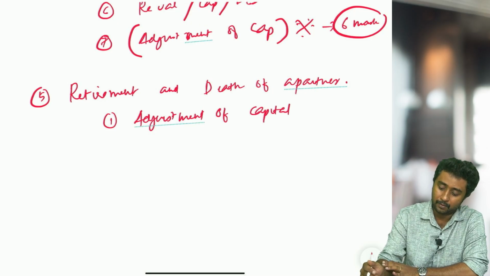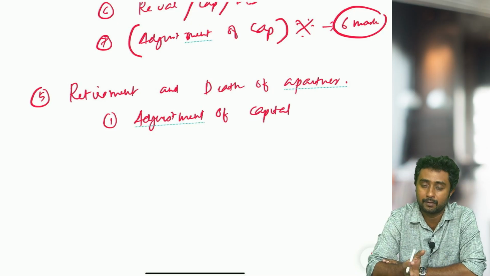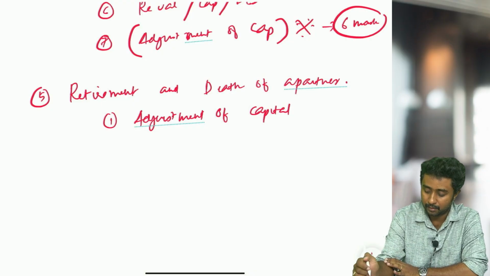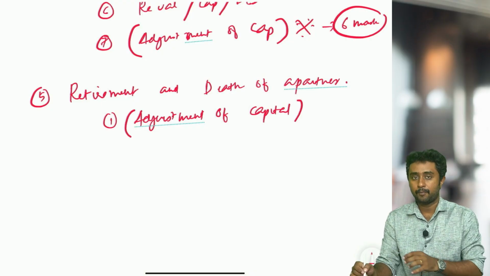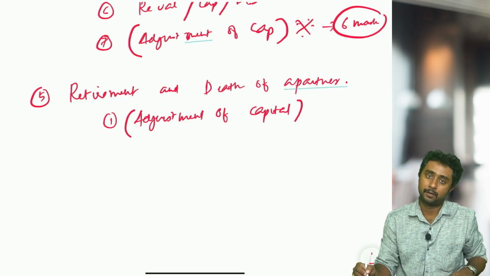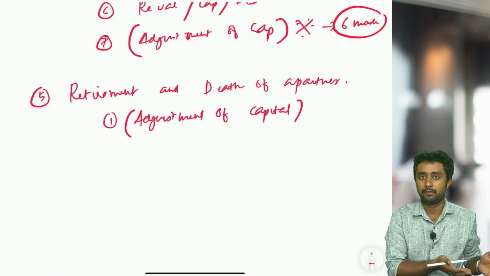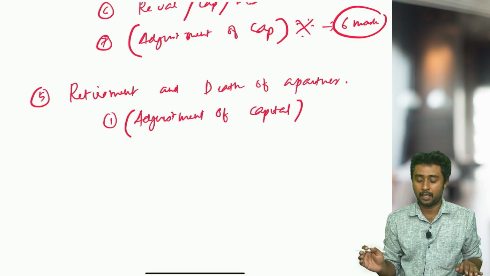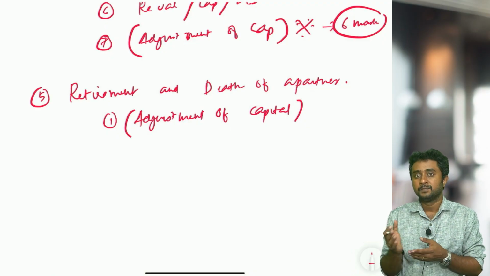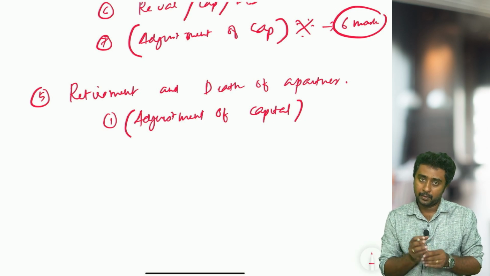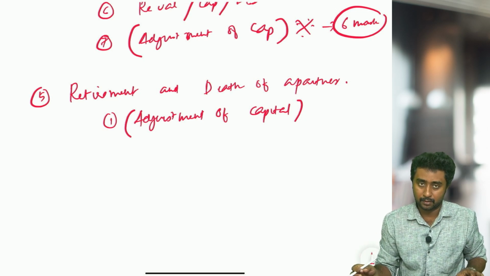Adjustment of capital. Already we have discussed revaluation account and capital account in the previous chapter, so I am not bringing it here, because adjustment of capital includes the preparation of the capital account itself. The capital account can be prepared only if the revaluation account is there. So everything is connected. So revaluation account and capital account are coming here. So adjustment of capital is one of the most important topics you have to study here.